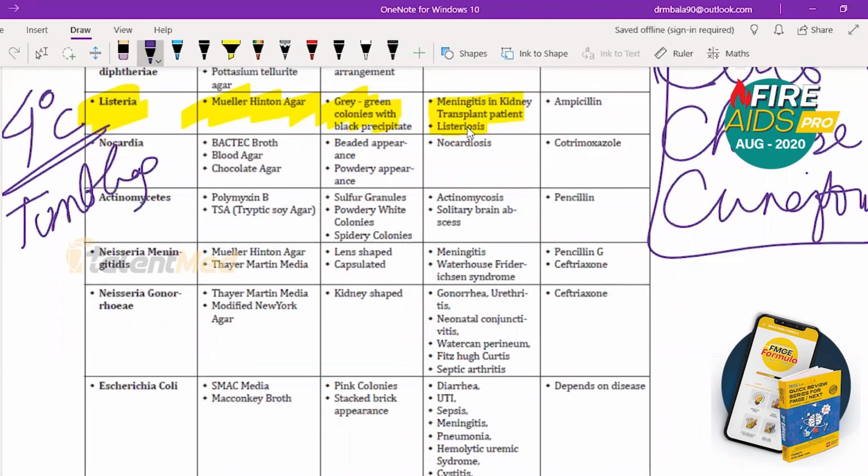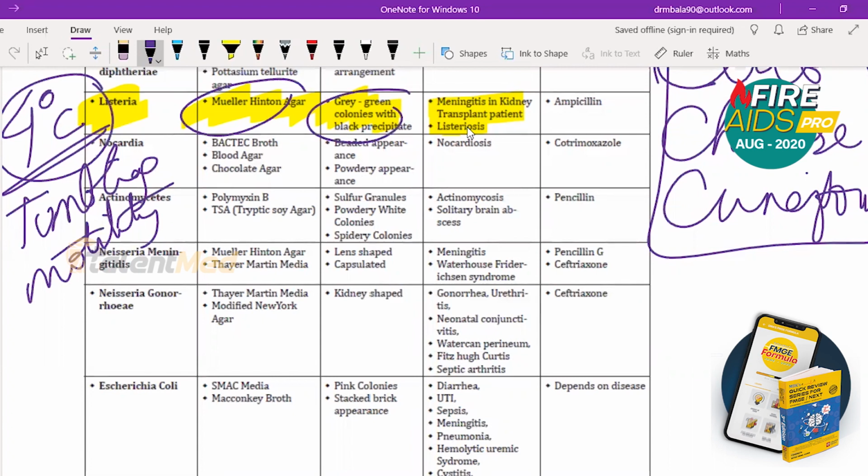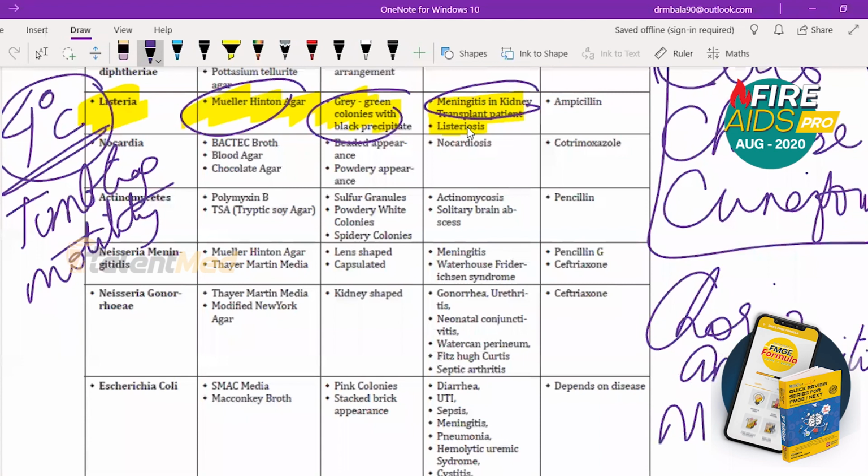So tumbling motility is seen in Listeria. Grows at 4 degrees Celsius is Listeria. Muller-Hinton agar is used. Gray-green colonies with black precipitate is seen. Meningitis in kidney transplant patient. Listeria can also cause food poisoning. Listeria can cause meningitis. Listeria can cause chorioamnionitis. So meningitis and chorioamnionitis is something you must remember.